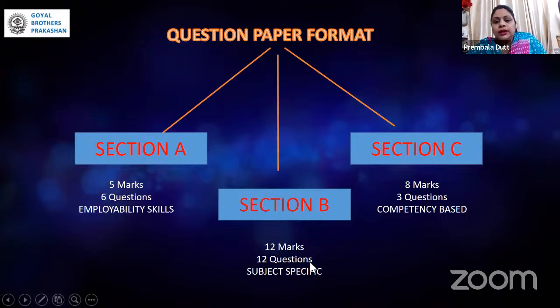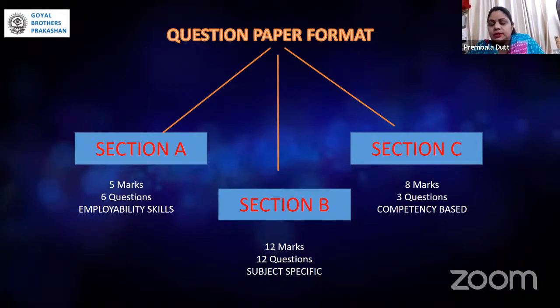Section B contains a total of 12 questions, and the total marks of section B will be 12 marks. And yes, it will be from part B, that is subject specific. Now to be very precise, section C consists of 3 questions. Total weightage is 8 marks, and it is based on competency based questions. Now this competency based, if you see in the syllabus, you will not relate what is competency based and from where these topics are coming.